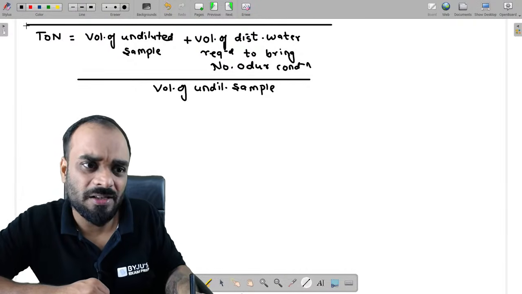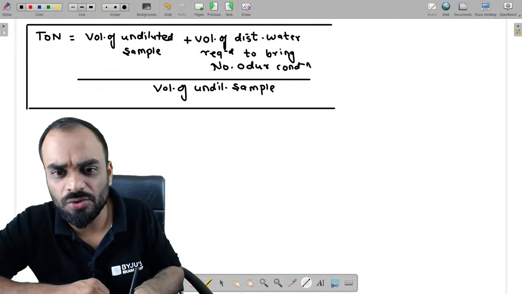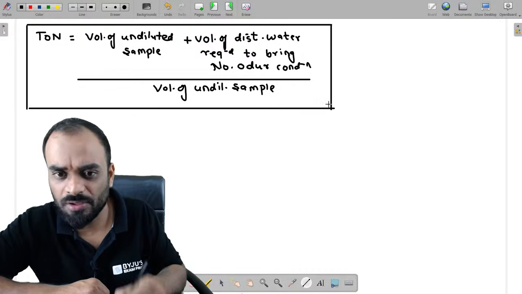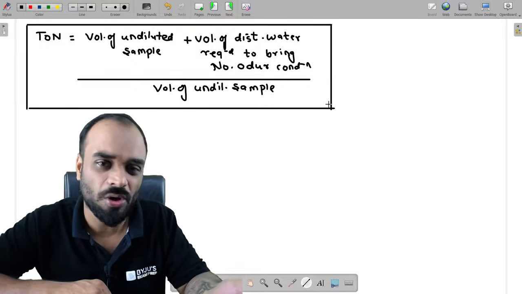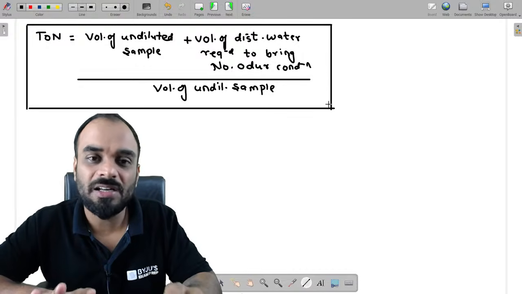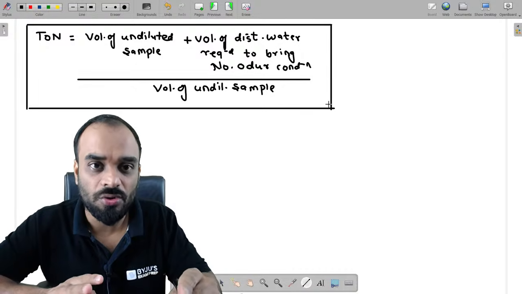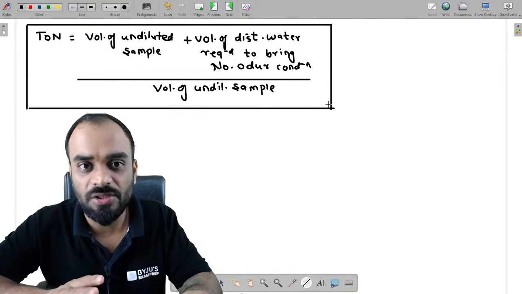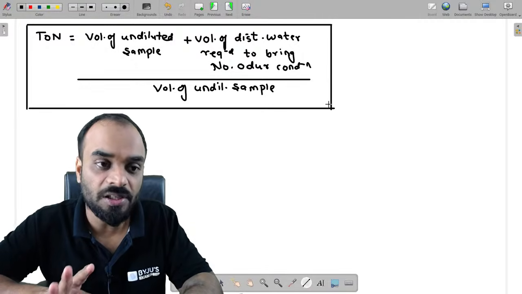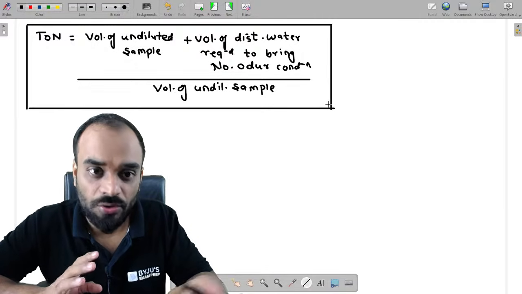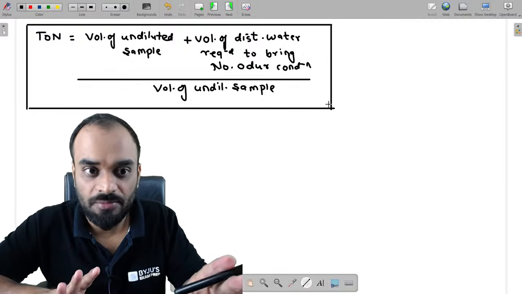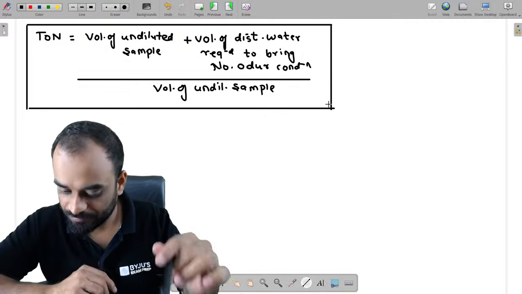But in recent year, guys, this particular formula is not useful for us. Why? It may be possible, you may get the question, you can solve it. But guys, in recent year, you know that as per the IS code, IS 10500/2012, as per that particular codal provision, now the odor and the taste is agreeable. So you don't have to measure it, right?